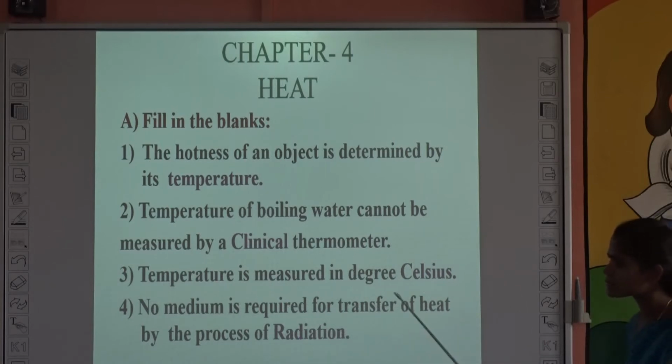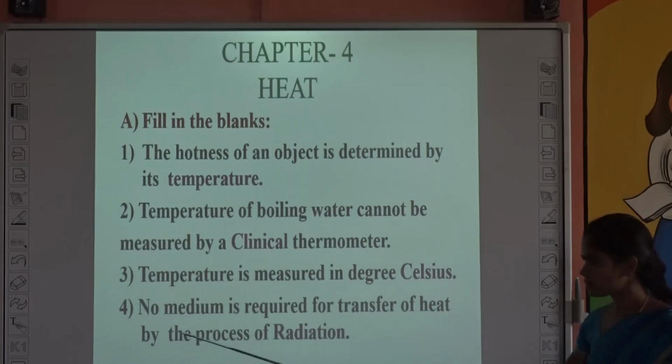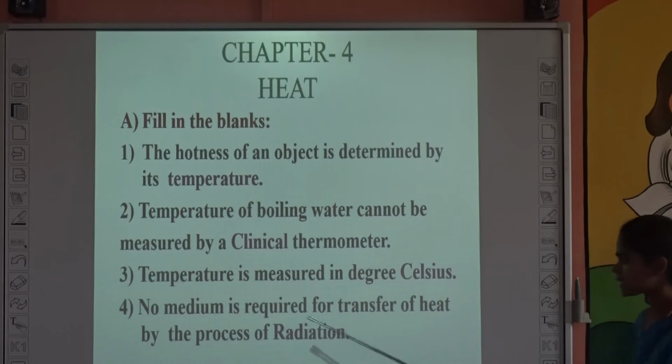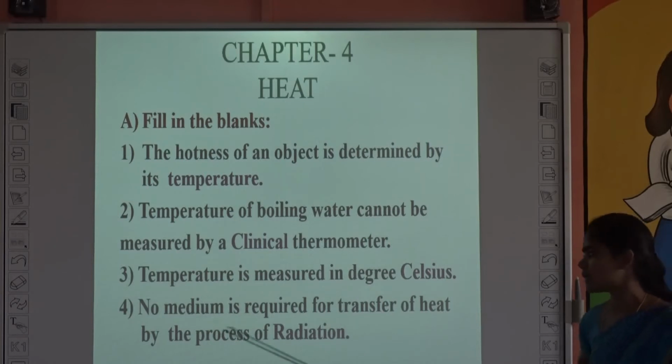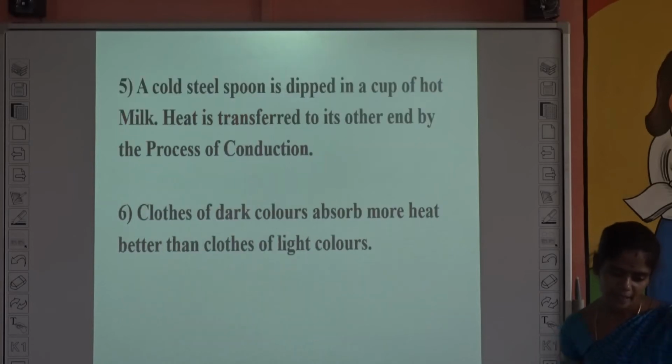Fourth one, no medium is required for transfer of heat by the process of dash. You already know that we get heat energy from the sun, but we don't need any medium. So no medium is required by the process of radiation. What is the answer? It is radiation.